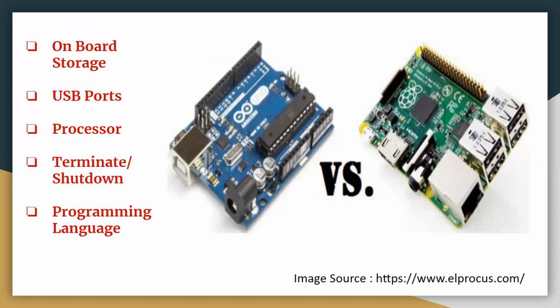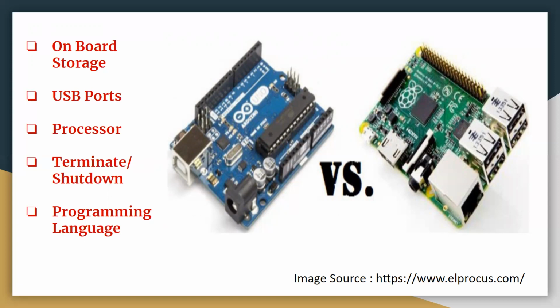Next characteristic is onboard storage. Arduino has its own onboard storage. Raspberry doesn't have its own onboard storage. It rather provides a SD card port. Next characteristic is USB ports. Arduino has only one USB port that connects to the computer. If I talk about USB port in Raspberry Pi, we have 4 USB ports that can connect to different devices.